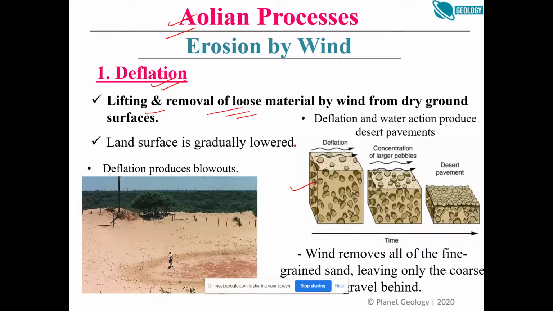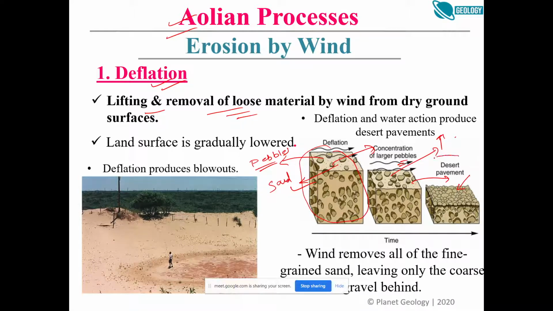So this is a desert, right? Suppose this is a cross section. So deflation is happening. This pinkish is what? This is sand, and these are pebbles, the bigger size sediments, right? So the wind, with time, maybe in a few hundred years, will take away a lot of sand, and the concentration of pebbles increases, right? Pebbles will remain there, sand gets blown away, right? And then with time, most of the sand will get blown away, and what you get is highly concentrated pebbles.